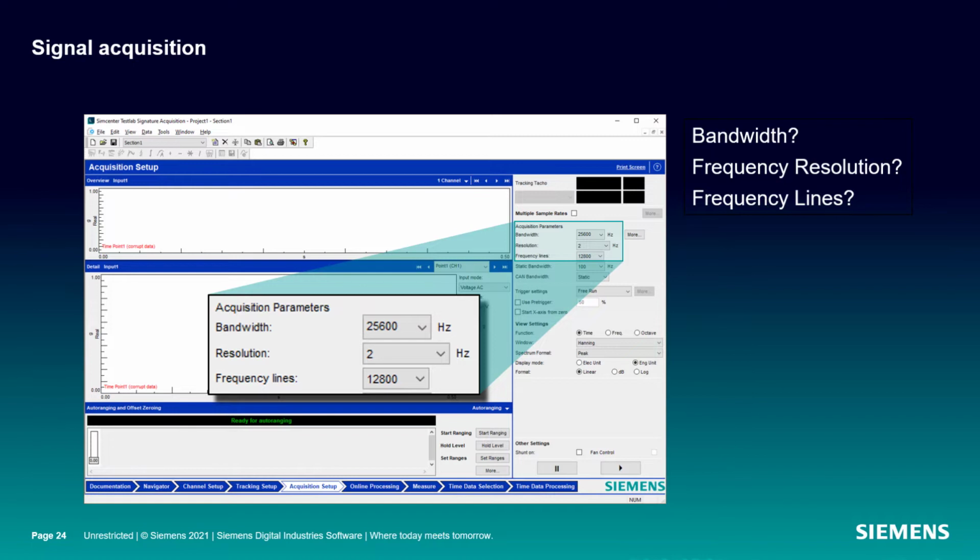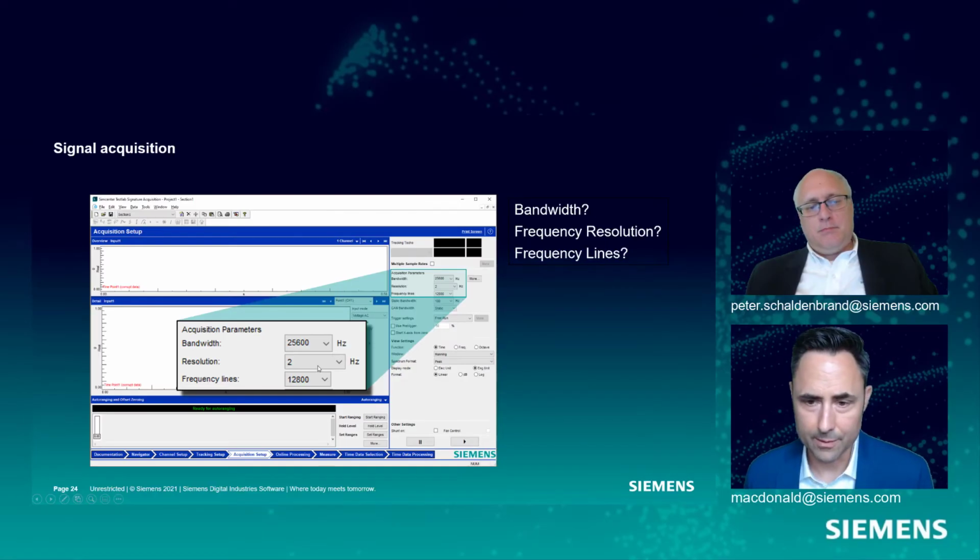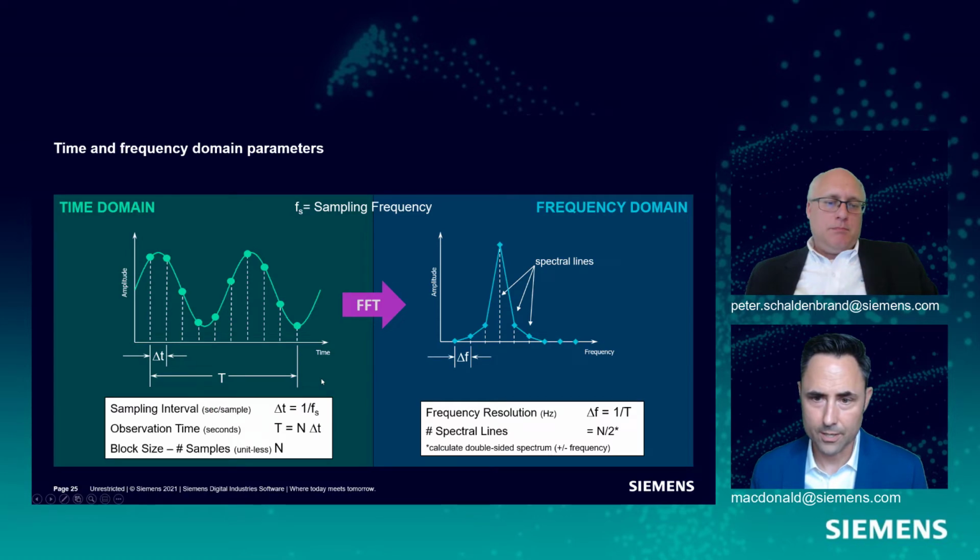Now on the signal acquisition part, we get these bandwidth selections right in Test Lab, and so now we know what this bandwidth means. We have this resolution, which I see as a Hertz value, and then we have this frequency line. So once I get past this bandwidth, I start losing an idea of what I'm doing here. So let's talk a little bit about these other decisions we need to make in the software.